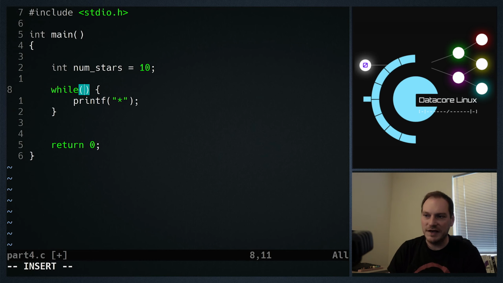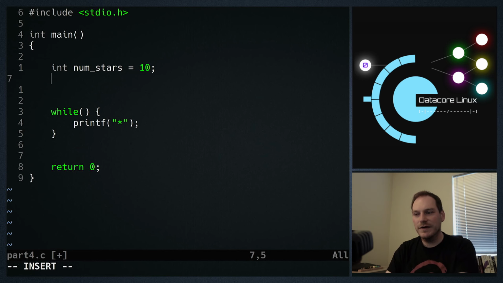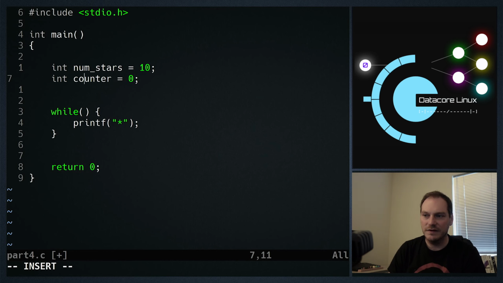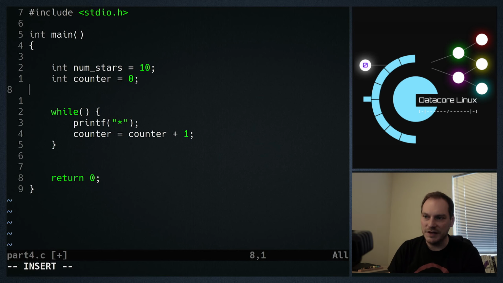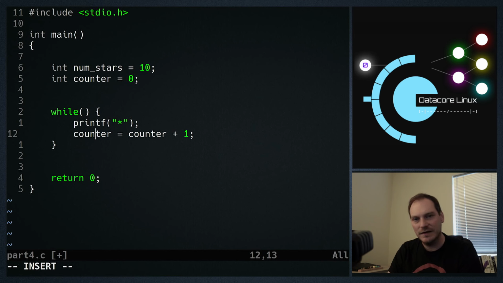So we need a condition in here that's going to be true 10 times and then false. So really what we need is another variable, and we're going to make a counter variable and initially set it to 0. So we're declaring a variable called counter of type int, assigning it a value of 0. And we need some kind of condition in here and some way of updating our counter. So let's update our counter first. We can do counter equals counter plus 1. So this will take the value of counter, which initially starts at 0, add the value of 1 to it, and assign it back to the variable counter.